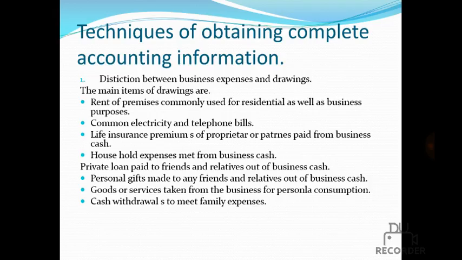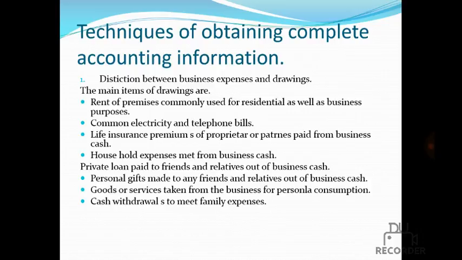We have some techniques of obtaining complete accounting information. We have some techniques, that is distinguishing between business expense and drawings. Business expense means the expenses which are incurred by running a business organization, but drawings means a personal expense of the business personnel. It has been taken from business capital for personal expenses. These are called drawings.